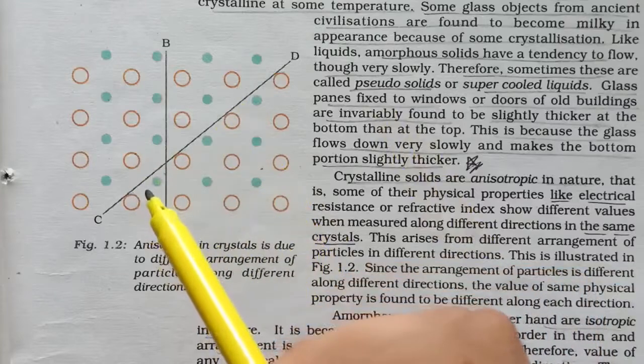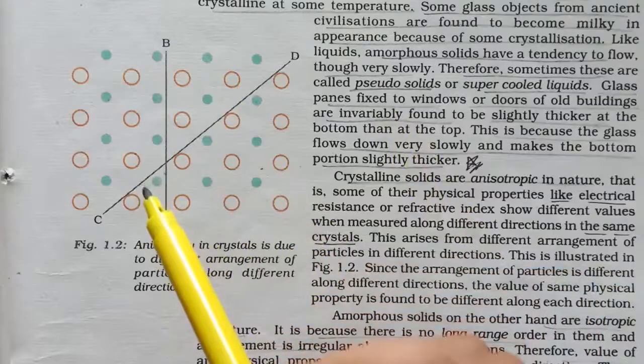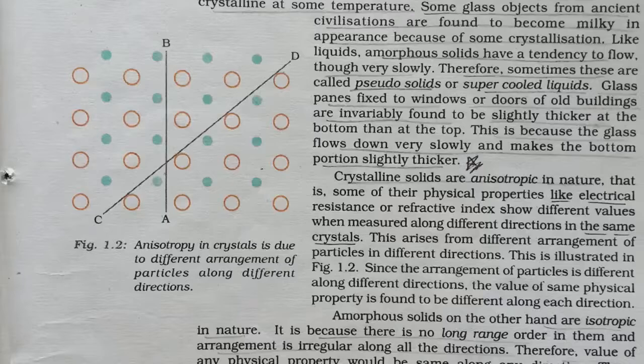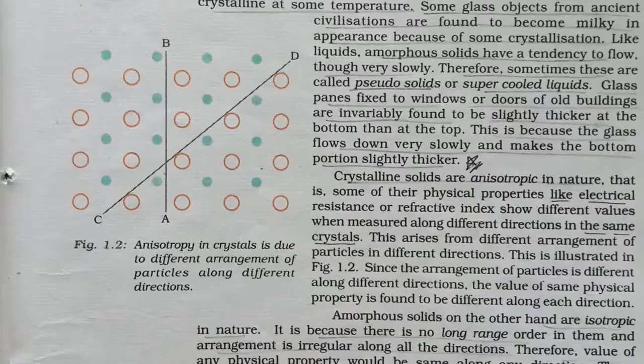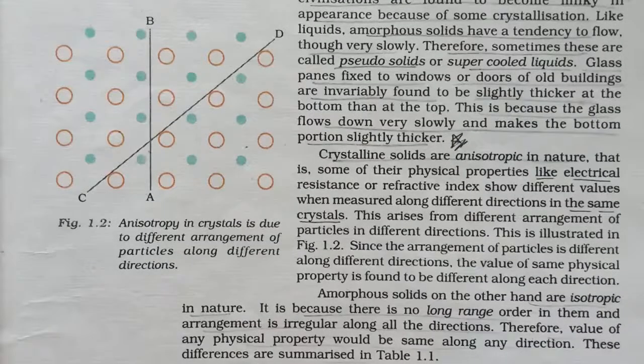Whereas in amorphous solids there is no regular arrangement of atoms, the atoms are arranged in a disordered manner, and therefore there is no long range order in them, and the arrangement of particles is irregular in all directions.